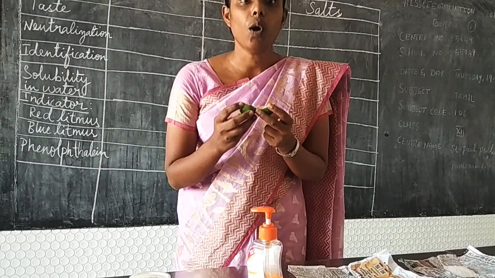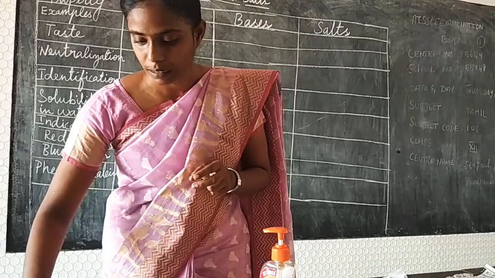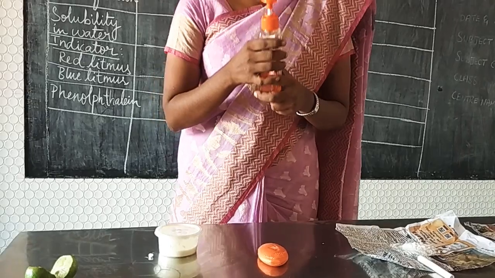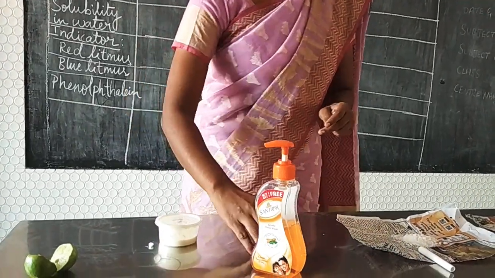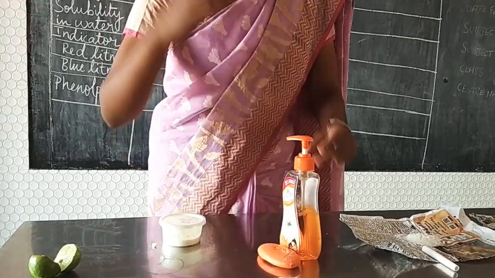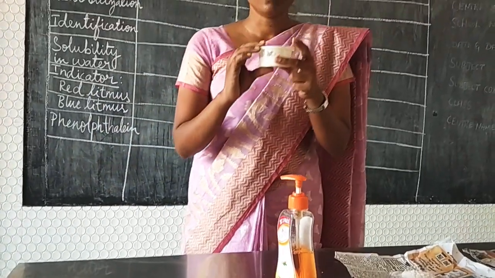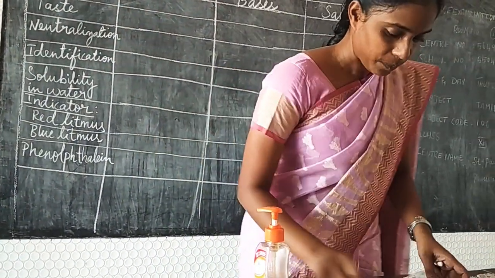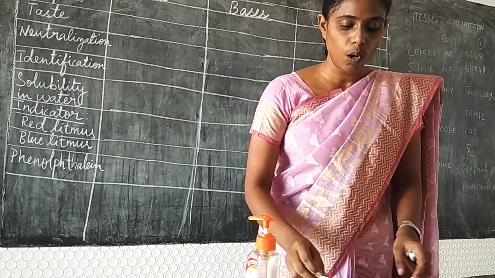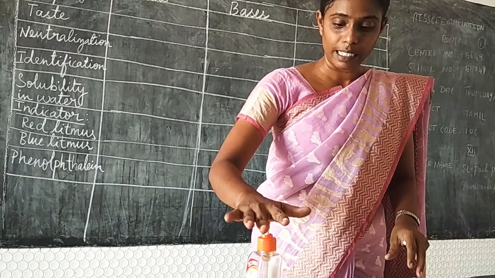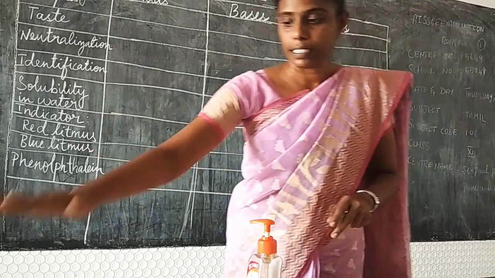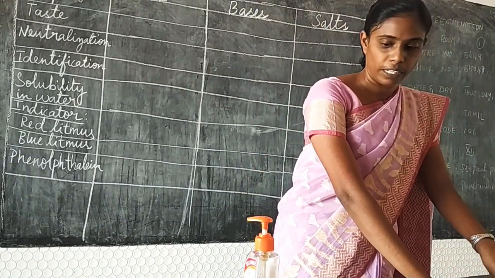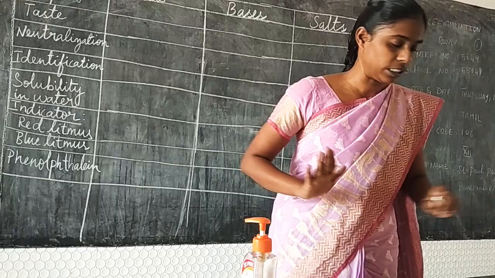You know that the lemon is sour in taste, so we are going to group it as sour taste. When you take this liquid soap, it is bitter in taste, so we are going to keep it here. This bar soap is also the same, bitter in taste. And this curd is also sour in taste, so we are going to keep it along with this lemon. Salt is not bitter or sour in taste, so we are going to keep it aside along with this chalk stick. And this sugar has a different taste, it does not come under any of these items, so we are going to keep it separate.